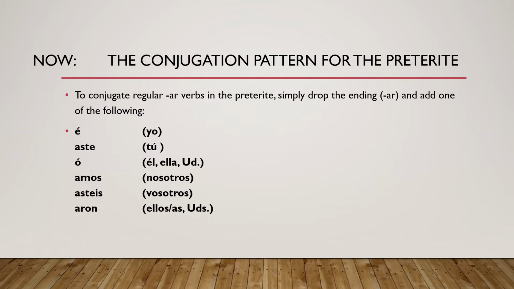Now, the conjugation pattern for the preterite. To conjugate regular AR verbs in the preterite, simply drop the AR ending and add one of the following: é, aste, ó, amos, asteis, aron. And that refers to yo, tú, él, ella, usted, nosotros, vosotros, ellos, ellas, ustedes. We go in the same order as always. First person, second person, third person, first person plural, and so on.